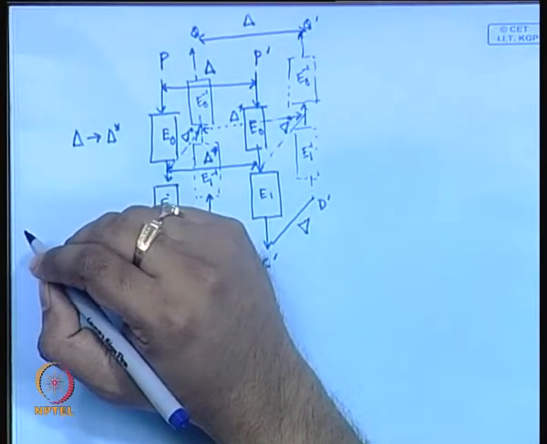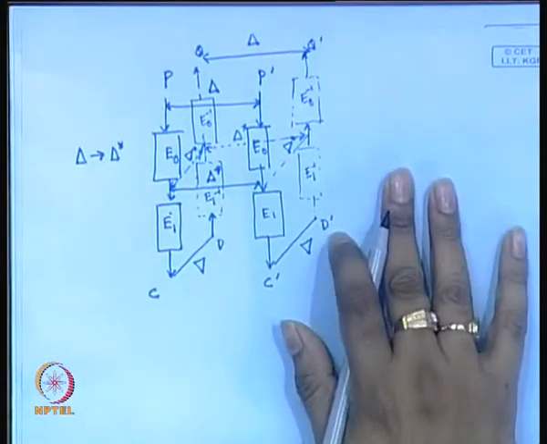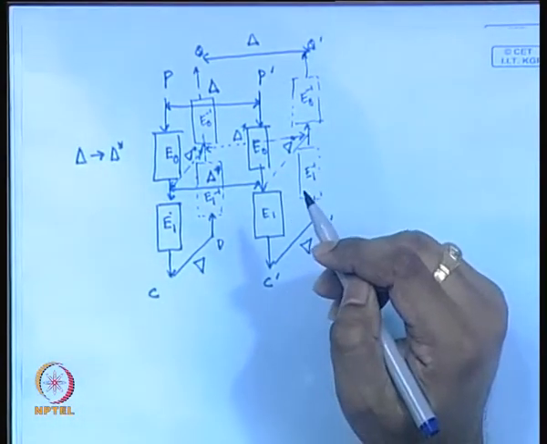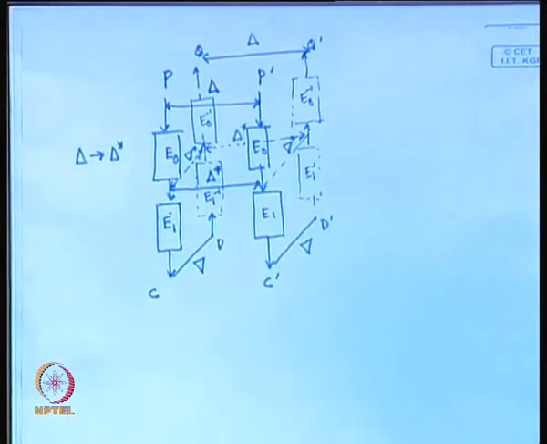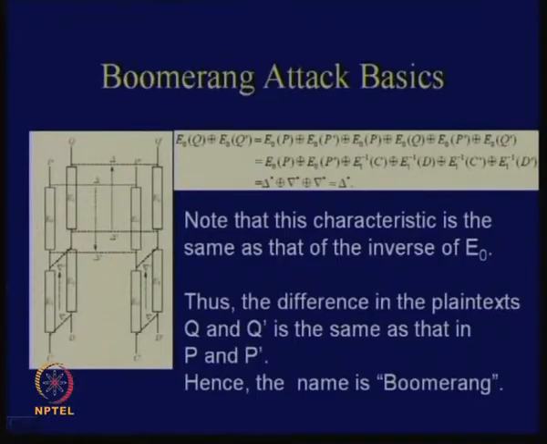So it's something like a boomerang. You are throwing a differential of delta and you are expecting back a differential of delta. Similar to a boomerang, you throw something and you obtain back something. So this is the entire basic principle behind the operation of boomerang attacks.